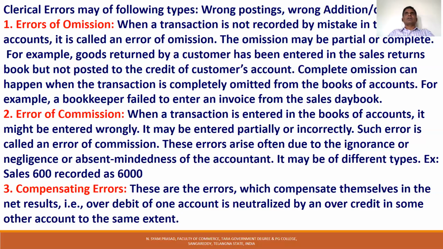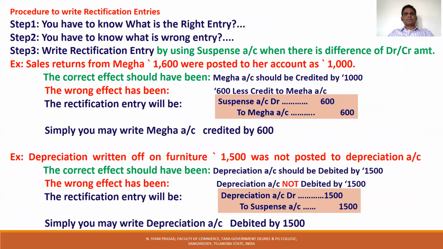For example, 1,000 undercasting in the purchase account may be compensated by 1,000 undercasting in the sales account. So one mistake is compensated by another. This is called compensating errors.